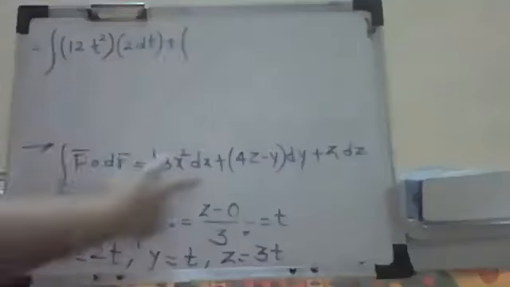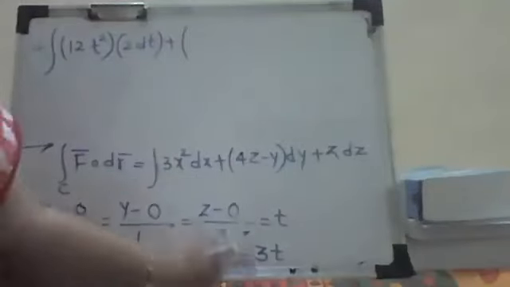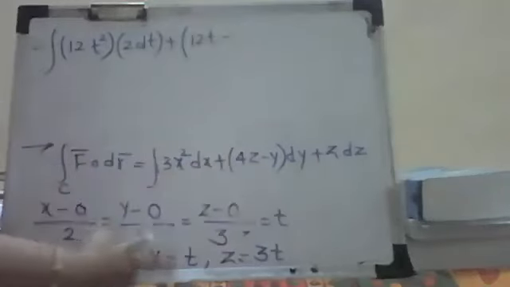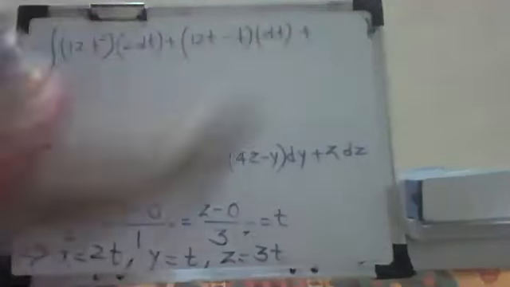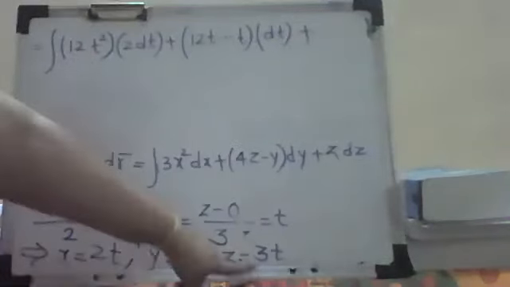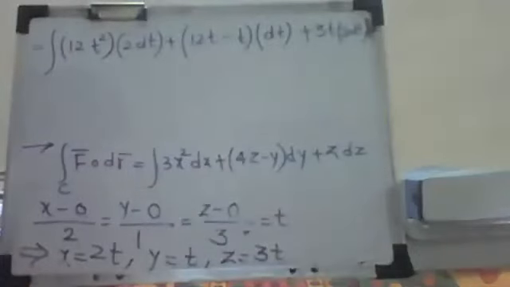Plus, now we have 4z. z is 3t, 4 into 3 is 12t, minus y. y is t, times dy, which is dt, correct? Plus, what is there next? z dz. z is 3t, so 3t into 3 dt, since dz is 3 dt. Correct?